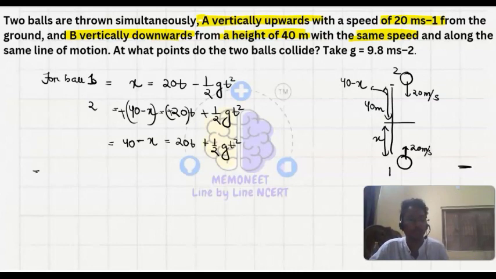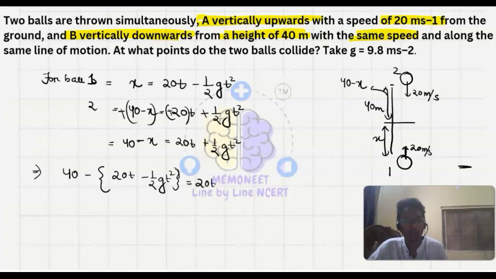In place of x we can put this one. So 40 minus of 20t minus half g t square equals 20t plus half g t square. When we remove the bracket, this is 40 minus 20t plus half g t square equals 20t plus half g t square.